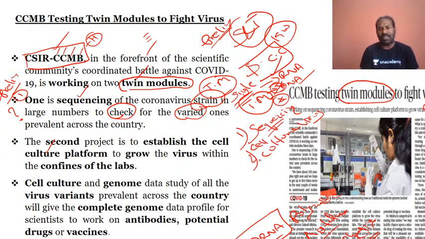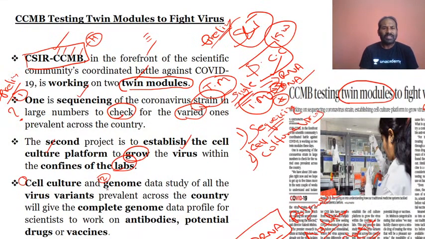So they will go ahead with the establishment of the cell culture of the virus. How will they establish the cell culture? By growing the virus. They will culture the virus in the labs. So the second one is in regards to this. And for both the first and the second of the twin models, the cell culture or genome, you can take it either way, first and second or second and first.